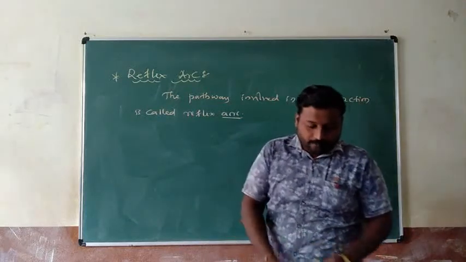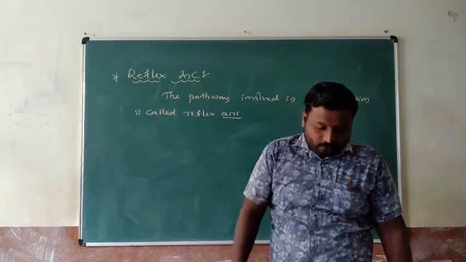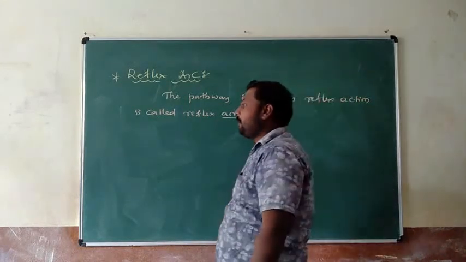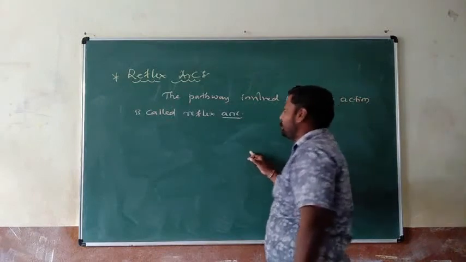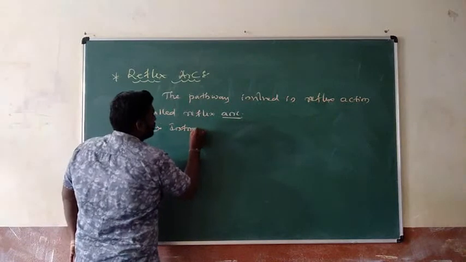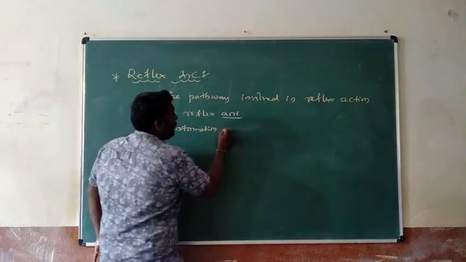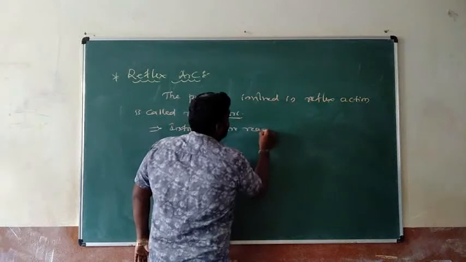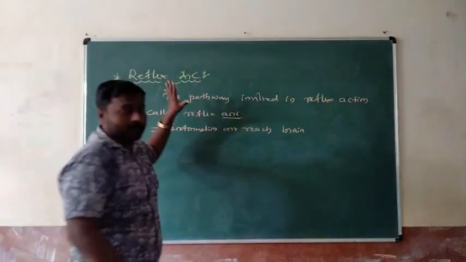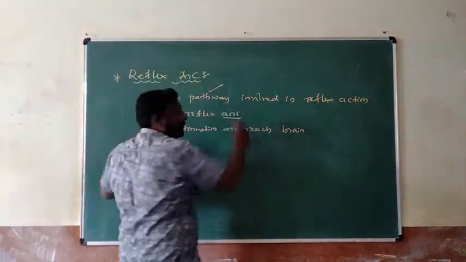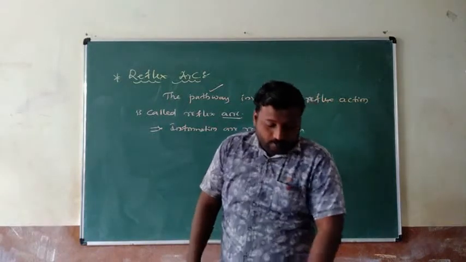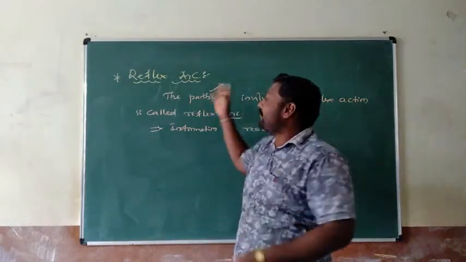Reflex arc is formed in the spinal cord, although the information input also goes on to reach the brain. My dear students, whatever information is received also reaches the brain. Why? Because reflex arc is a pathway. First of all, what does reflex arc involve?